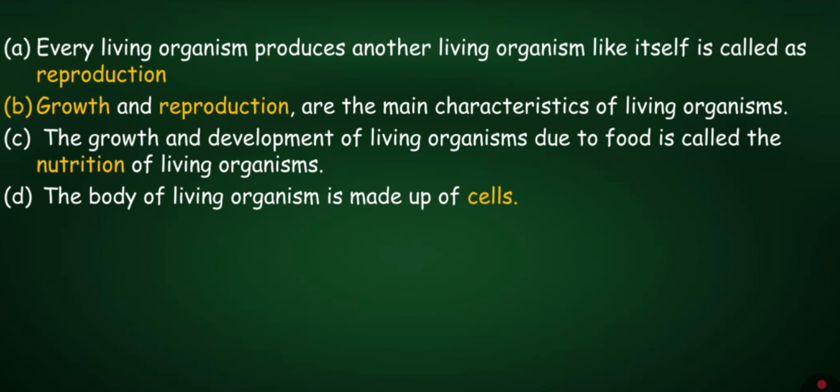First, fill in the blanks. A. Every living organism produces another living organism like itself. It's called reproduction. B. Growth and reproduction are the main characteristics of living organisms. C. The growth and development of living organisms due to food is called the nutrition of living organisms. D. The body of a living organism is made up of cells.